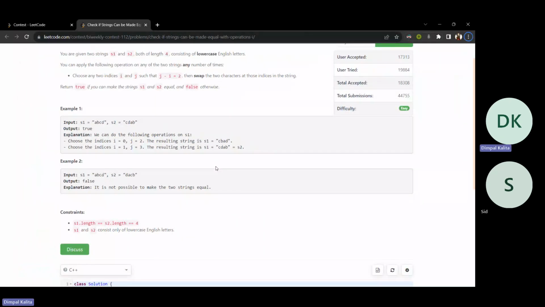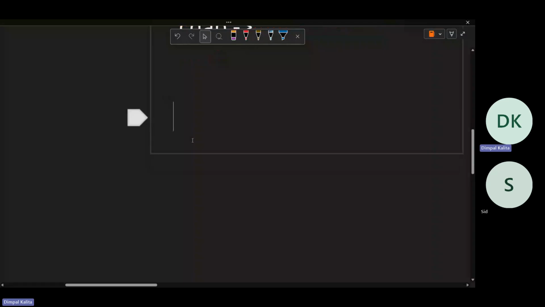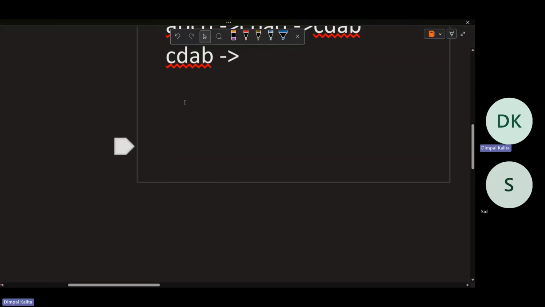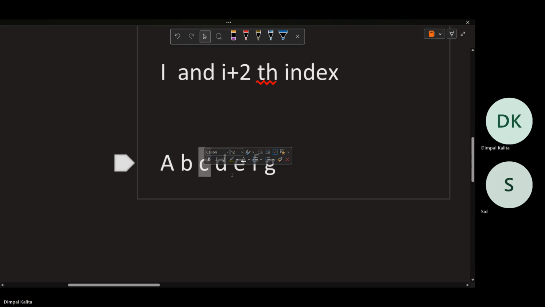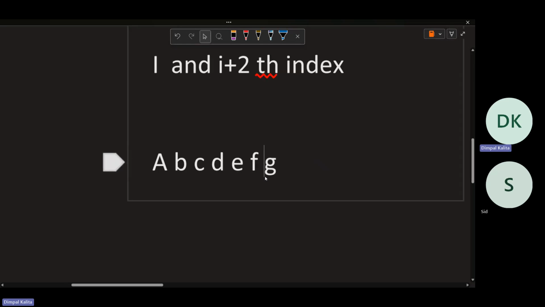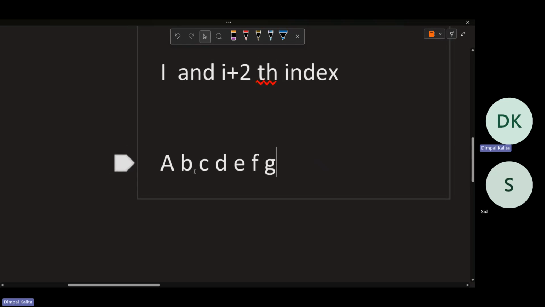So one thing to notice is what happens when we can swap I and I plus 2 index. If we have a string ABCDEFG, you can observe that I can swap A and C and E and G, because their indexes differ by 2.